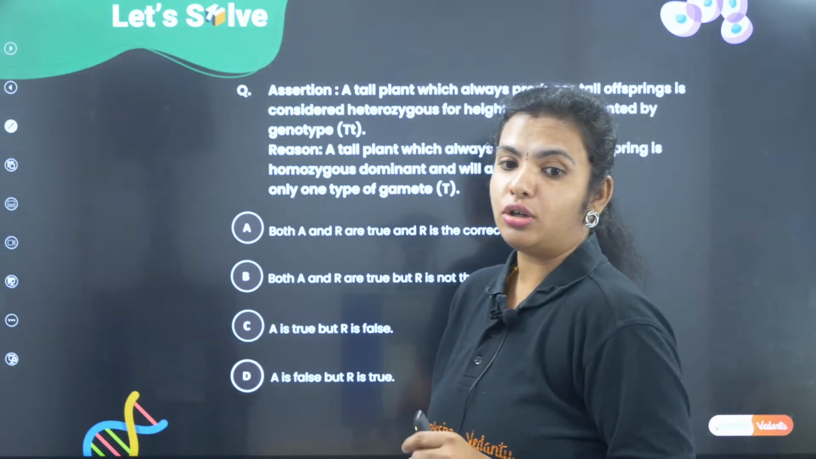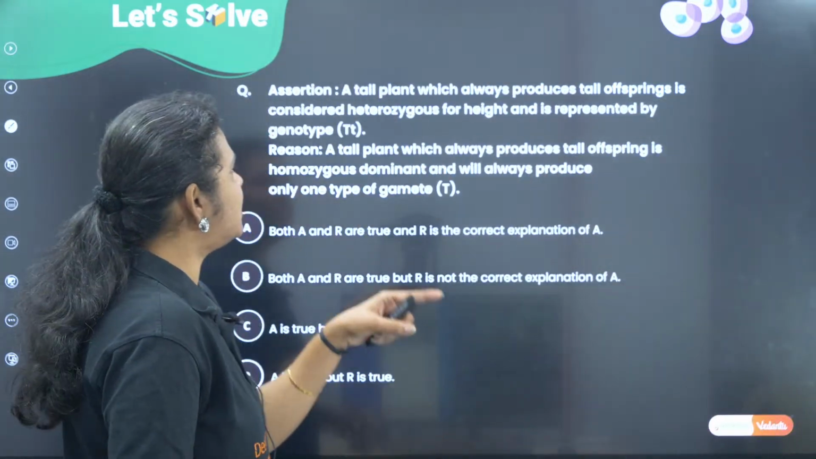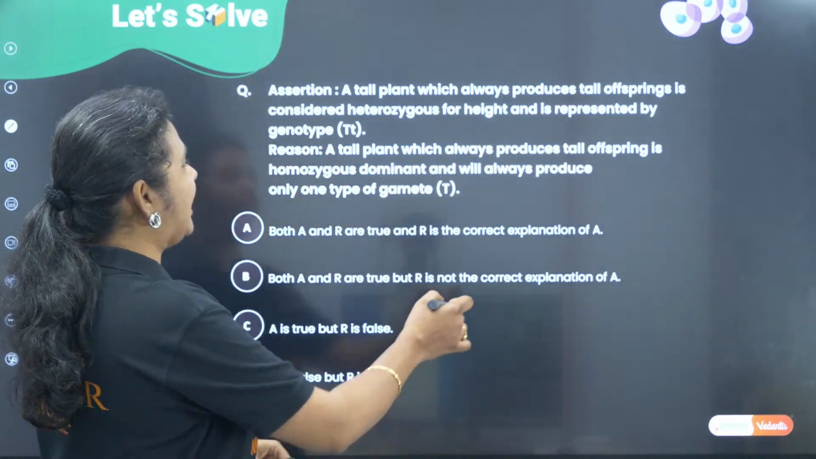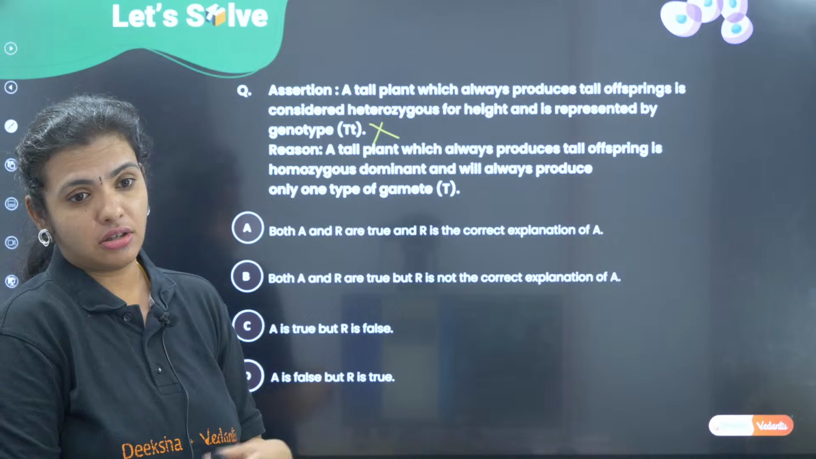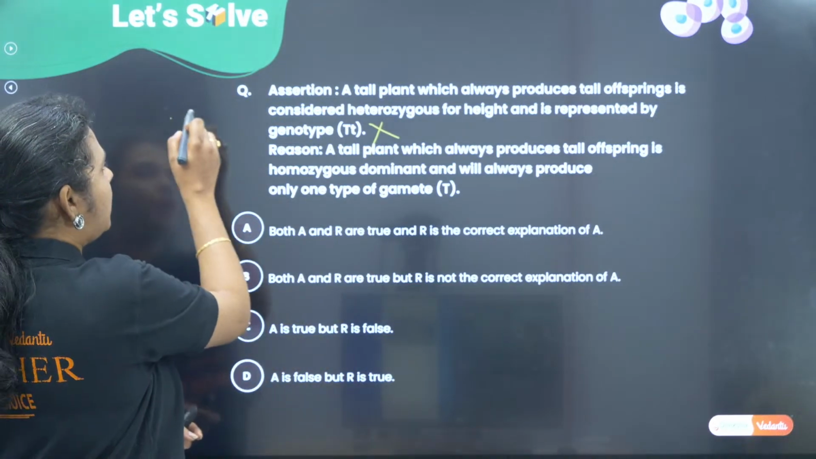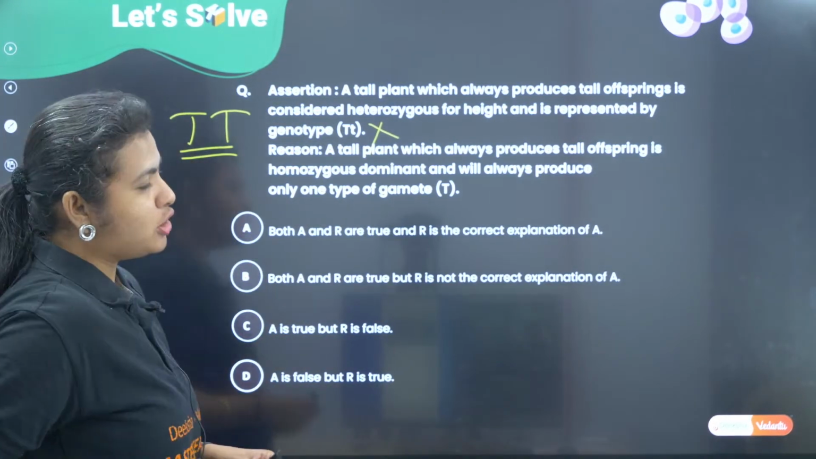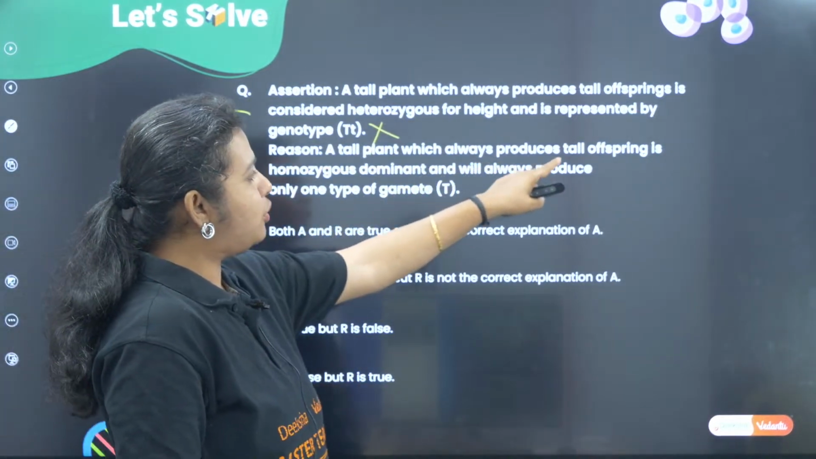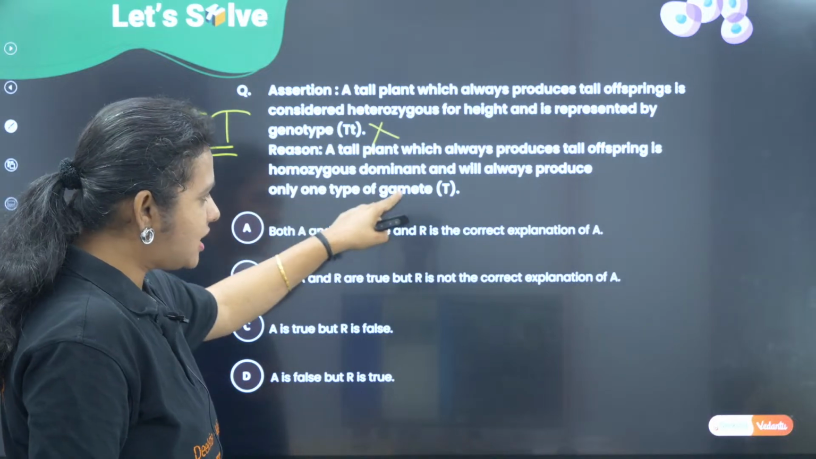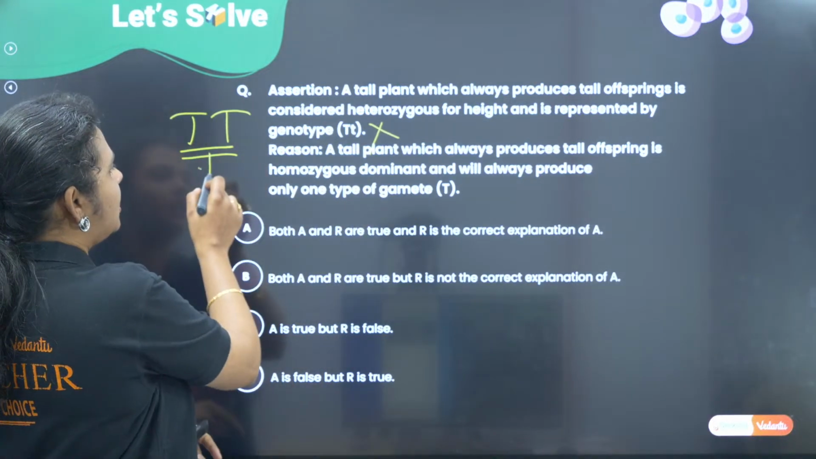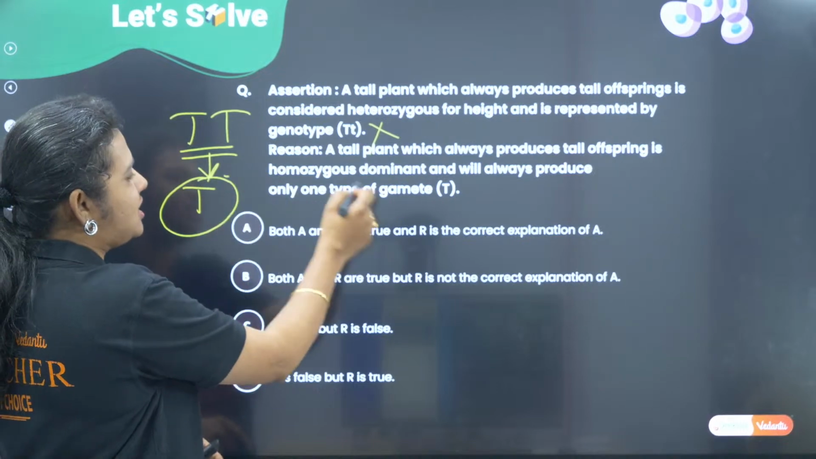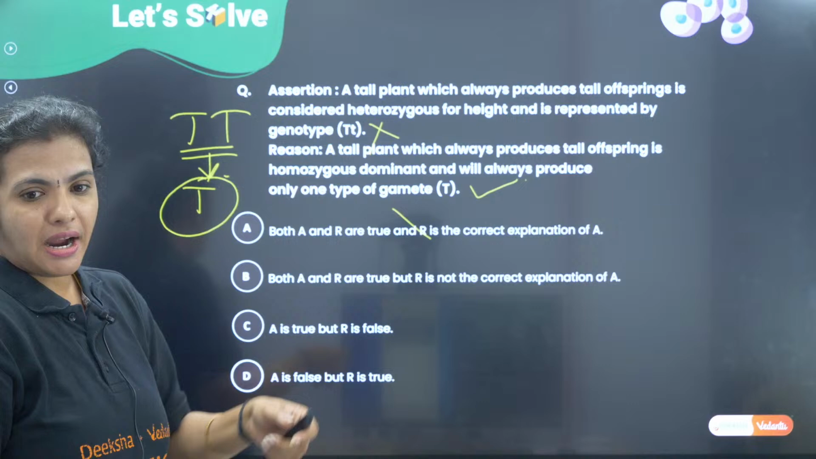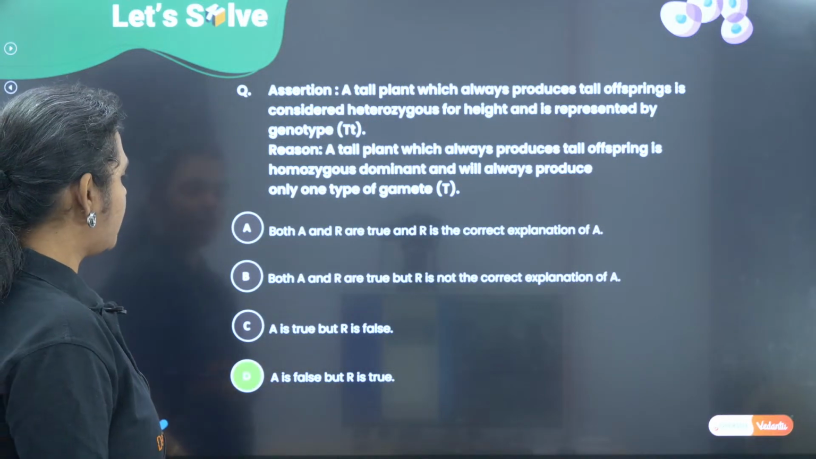Okay, so the assertion is telling that a tall plant which always produces tall offspring is heterozygous, which is definitely wrong. Correct? This has to be a pure line plant. It has to be homozygous. So our assertion is false. The reason is saying a tall plant produces tall offspring, homozygous dominant. Always the gamete is capital T, which is correct. So assertion is going to be false, but the reason is true.